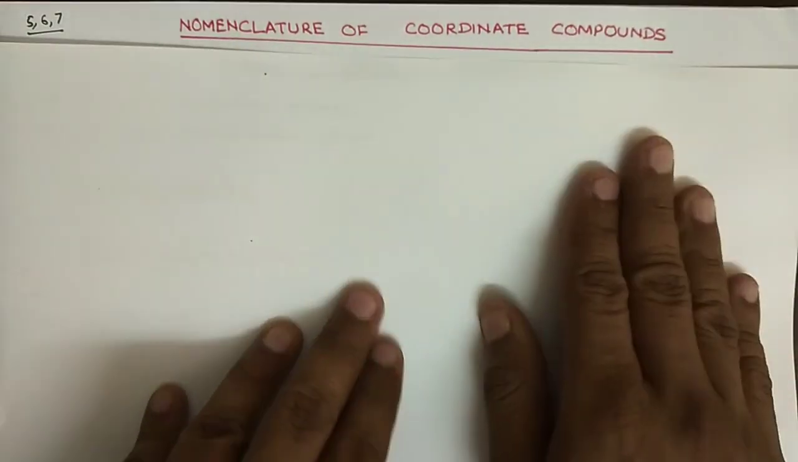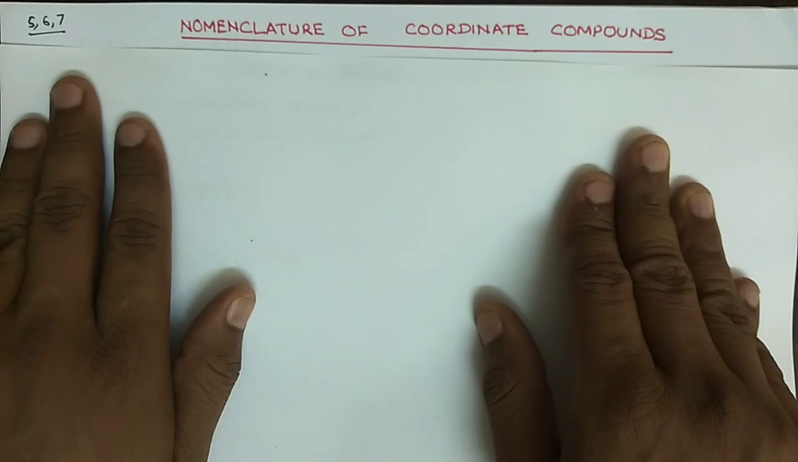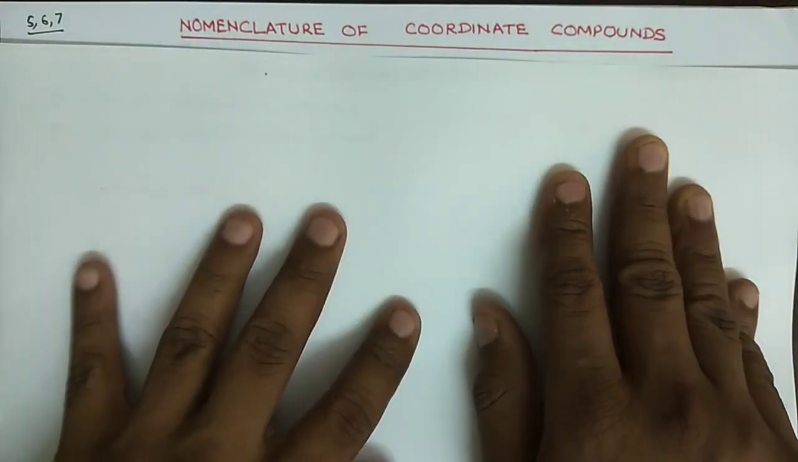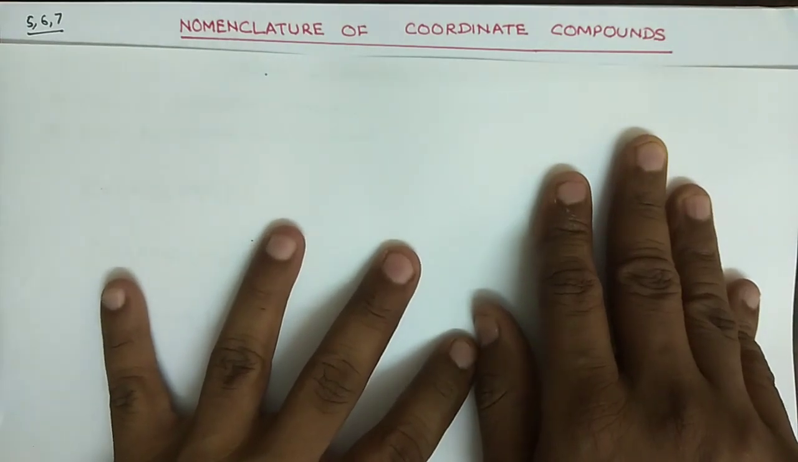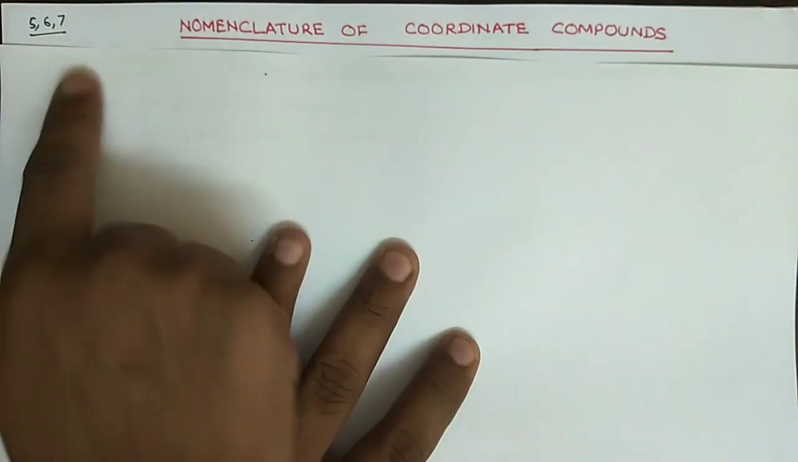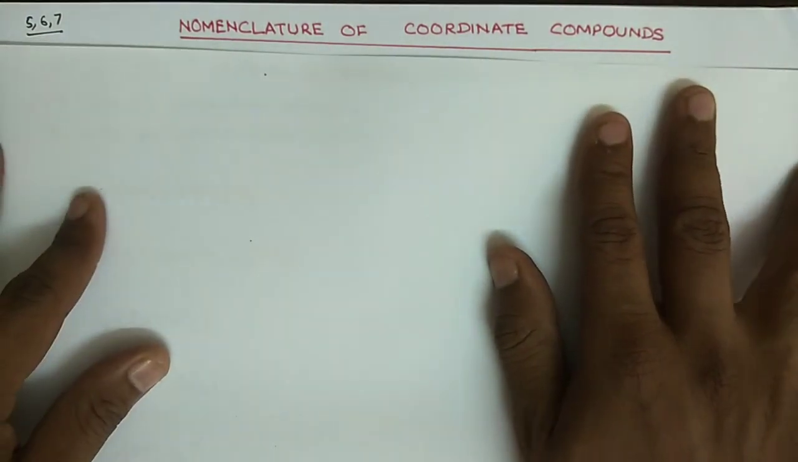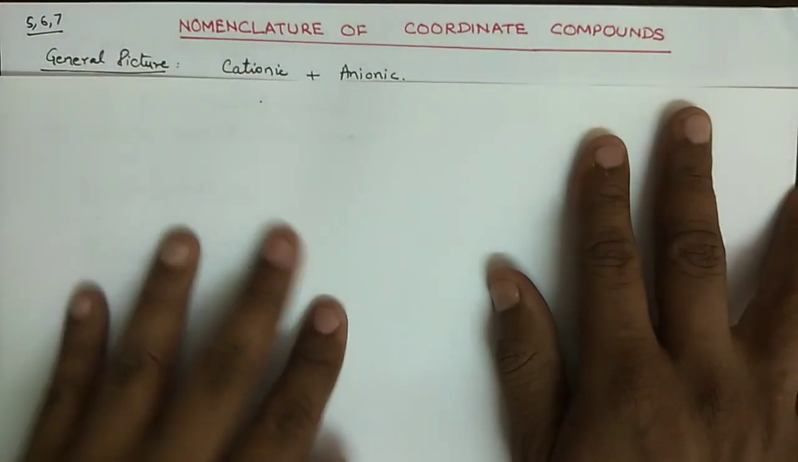Now let us understand the rules for the nomenclature of the coordinate compounds. And after going through this lecture, you can solve your back exercise questions 5, 6 and 7. So please note it down as your homework assignment, right? So here is the general picture.